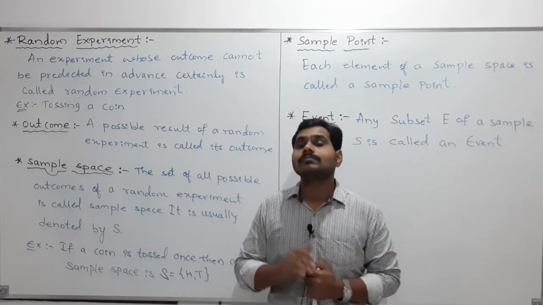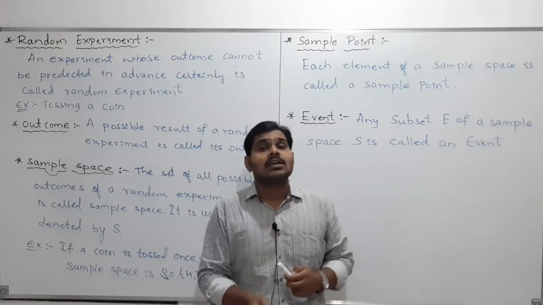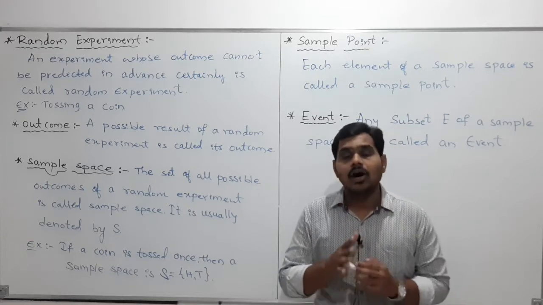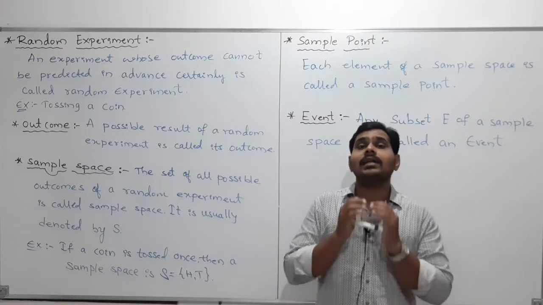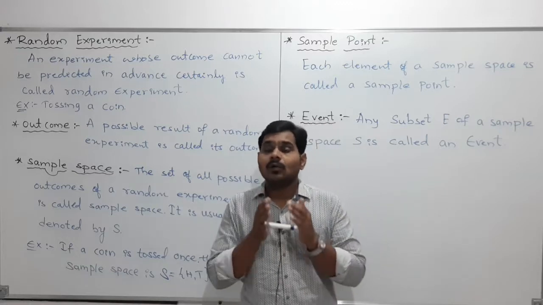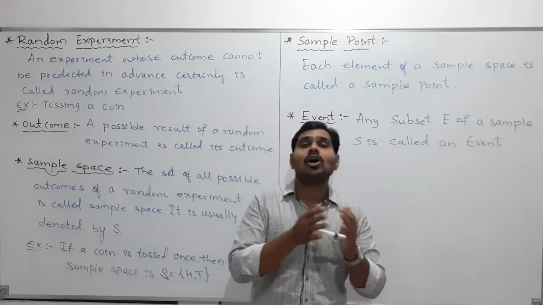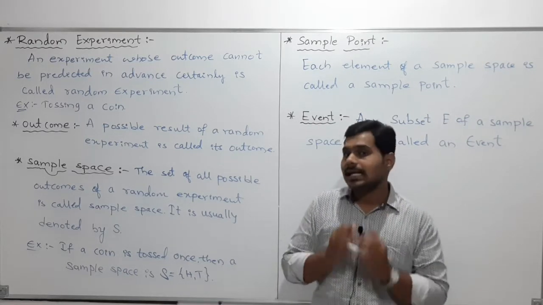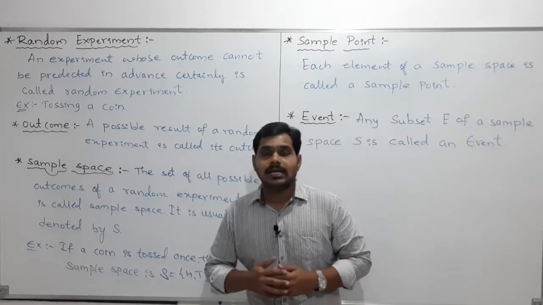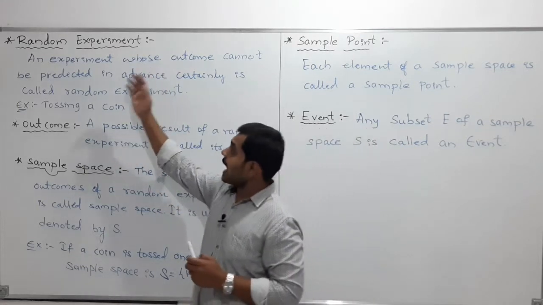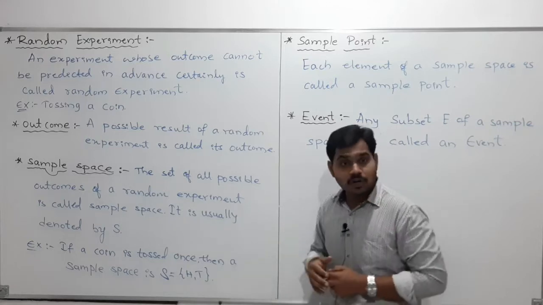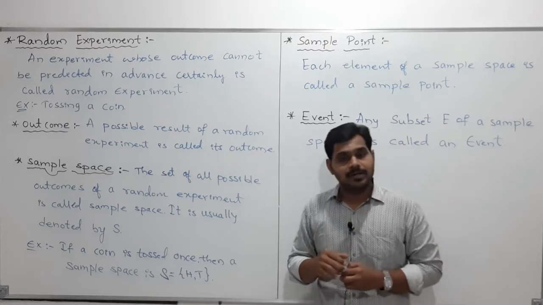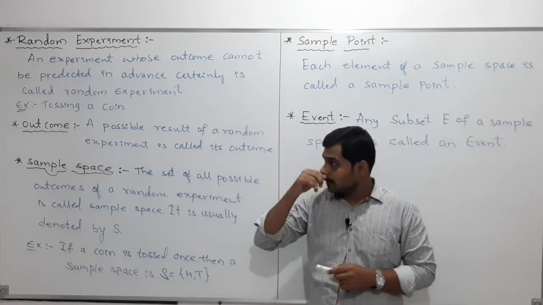Is it clear? So my dear students, please remember, if I toss a coin, I cannot say whether we will get head or tail, but we can say that we will get either head or tail, any one among them. Clear? So such types of experiments we can call a random experiment. So what is the definition then? An experiment whose outcome cannot be predicted in advance with certainty is called a random experiment. Clear? And the example, as I told, is tossing a coin.